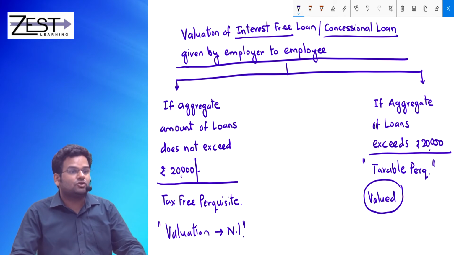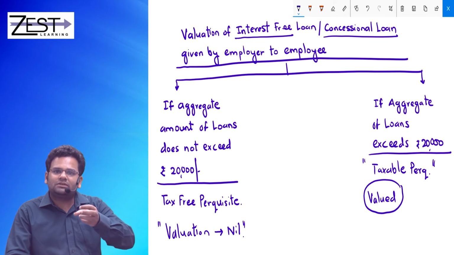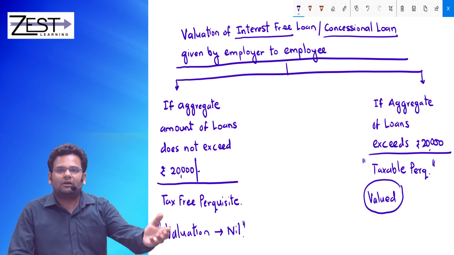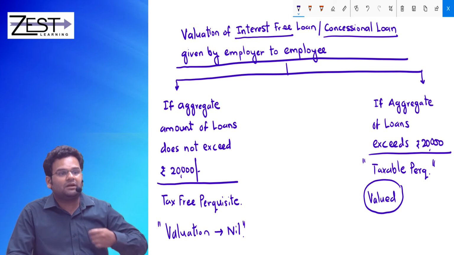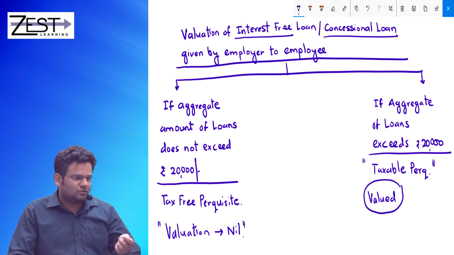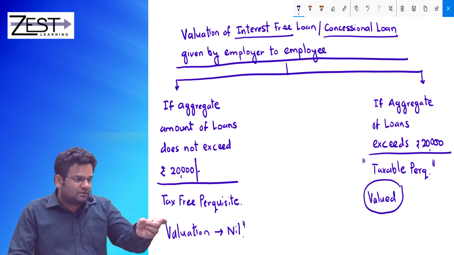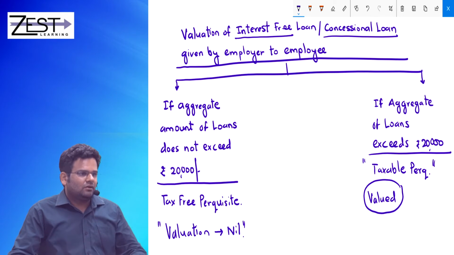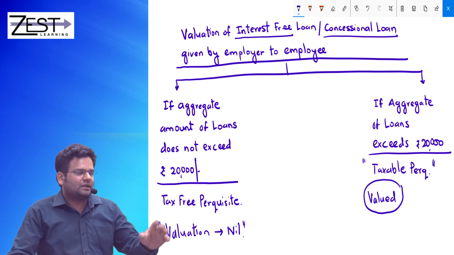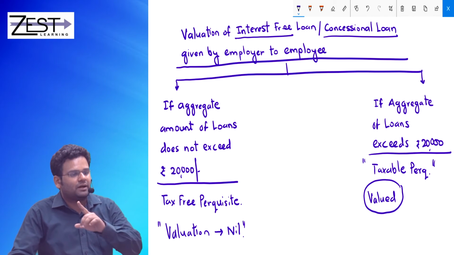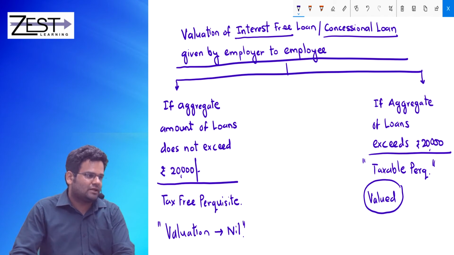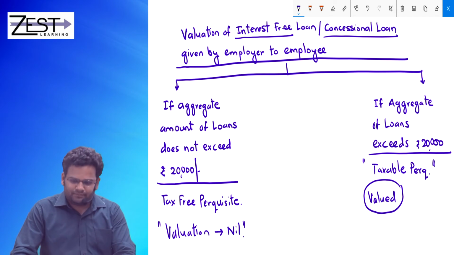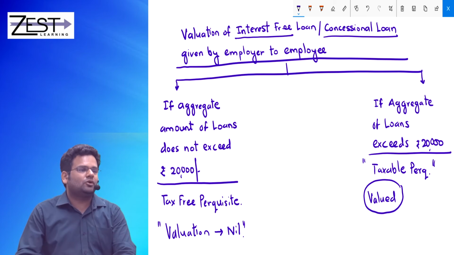Okay, because क्या होगा? It's not necessary that entire loan is outstanding for entire full year. You have taken loan as an employee, so employee will be repaying it, isn't it? So what is the balance outstanding of the loan as on last day of the month is to be checked. On that he will calculate that rate of interest as would have been charged by SBI as on first day of the year. ठीक है? Let's see. With example, because without example you will not understand this issue.